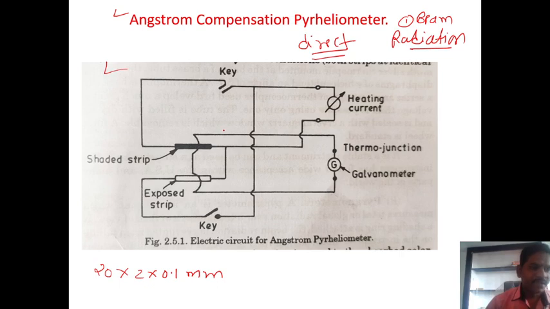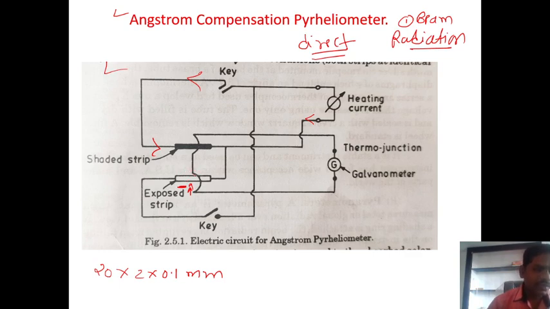It is heated electrically, which means we supply current here until it is at the same temperature as a similar strip which is exposed to the solar radiation. So we know that this strip is open to the radiation and this one is not. There is directly incident solar radiation, which radiation? Beam radiation, and there is none on the shaded one, but to this shaded strip we have to supply the current. If you observe, there is a connection for the supply of the current. Then here is the supply of the solar radiation.